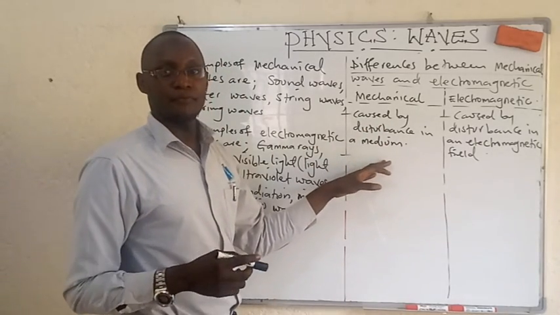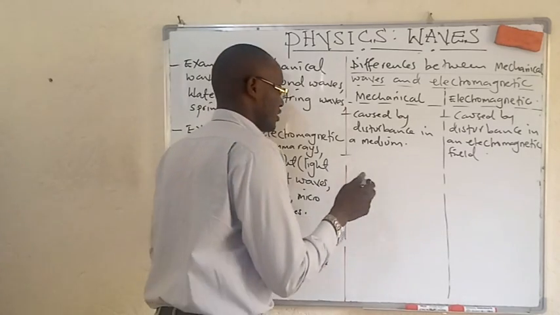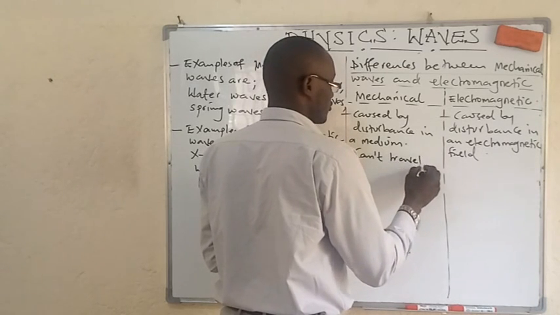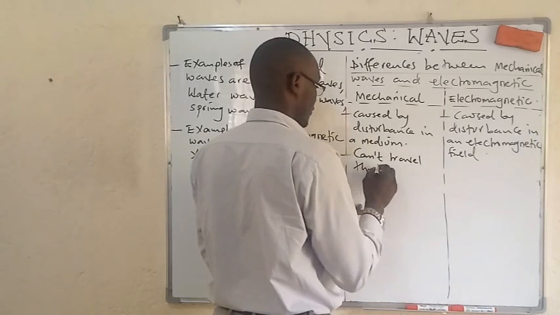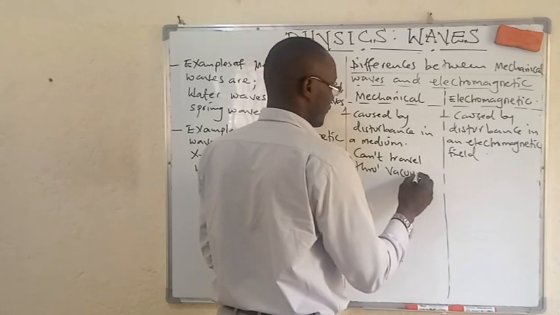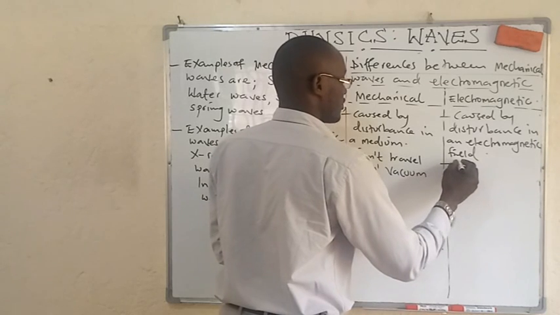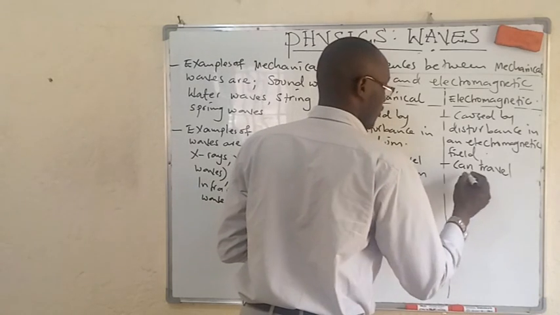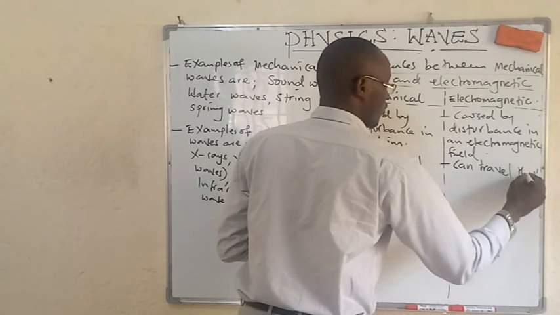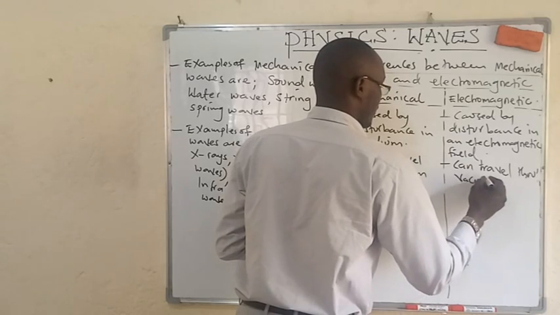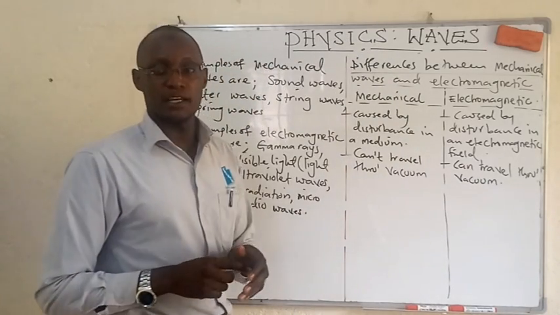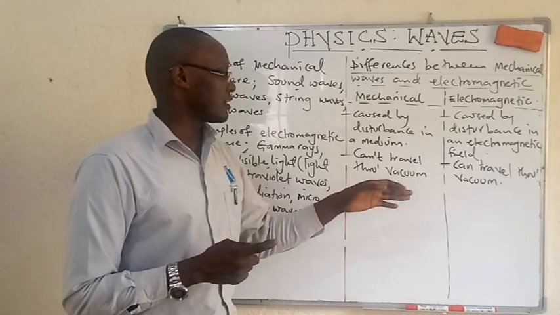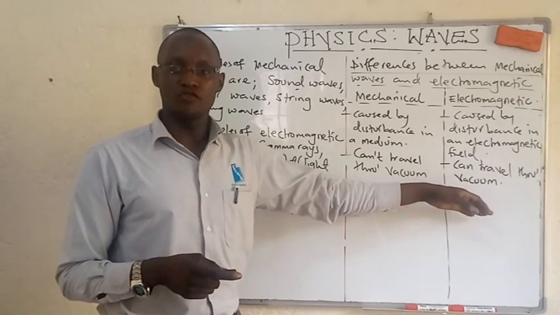travel through a vacuum. So they can't travel through a vacuum. Whereas these ones can travel, since they don't need a material medium, through a vacuum. A vacuum is a space which is empty, without anything. They don't require anything for them to travel, so they can travel through a vacuum.